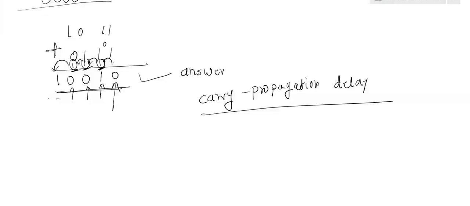Now we know the full adder circuit. How is the full adder circuit? Already we have seen a full adder circuit. Now I can draw the full adder circuit like this. Let's say this is the XOR gate. Open your notebook and check the expression for the full adder circuit. This is an XOR gate. The inputs are given as A and B. It is generating some output.